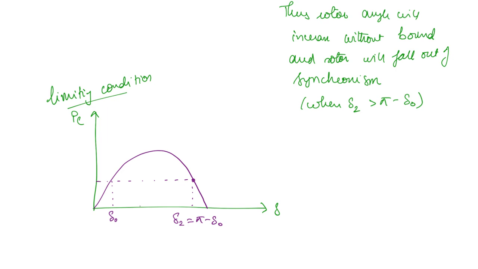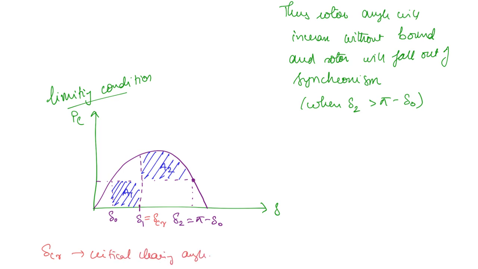So as it is, delta 1 should be such that this area should be equal, right? The area under acceleration and area under deceleration should be equal. So delta 1 should be such that A1 is equal to A2 and delta 2 is exactly equal to pi minus delta naught. Under this condition, we call this delta 1 the critical clearing angle. Delta CR is the critical clearing angle.